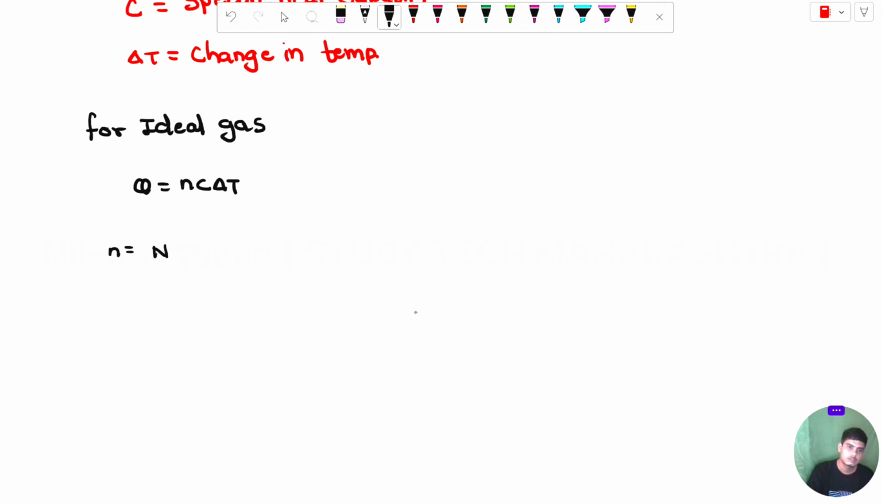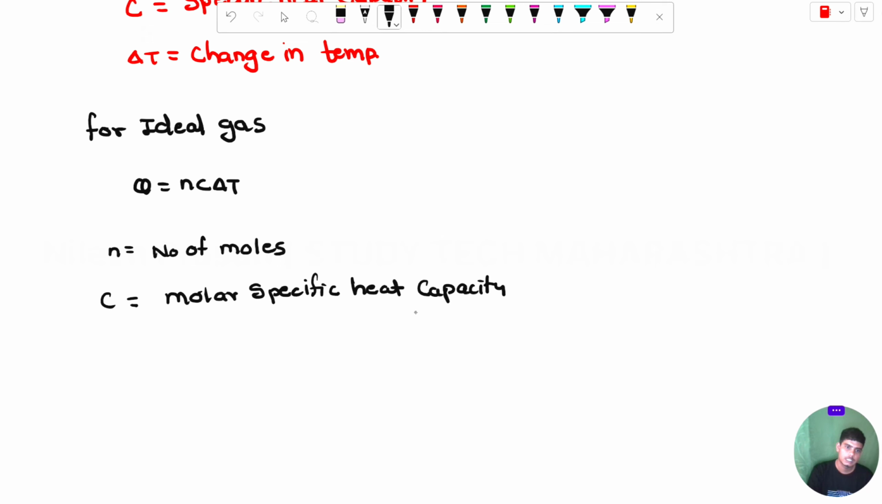n is the number of moles. C is the molar specific heat capacity, because we are considering here the number of moles. And delta T is the change in temperature. And if we apply at the constant pressure, what is the value of delta Q?